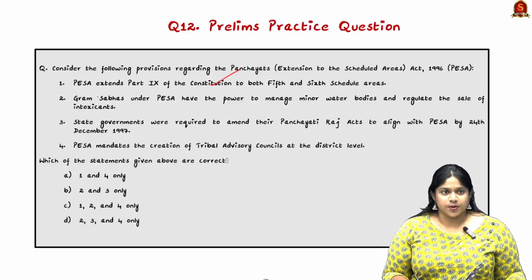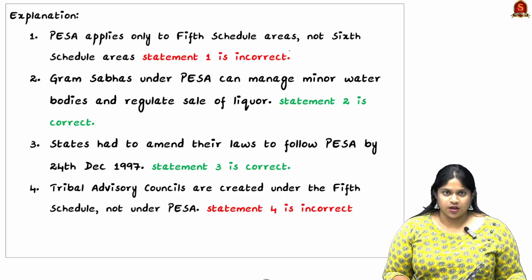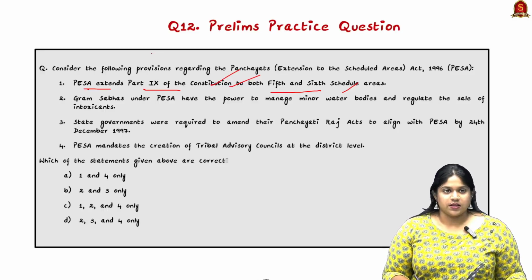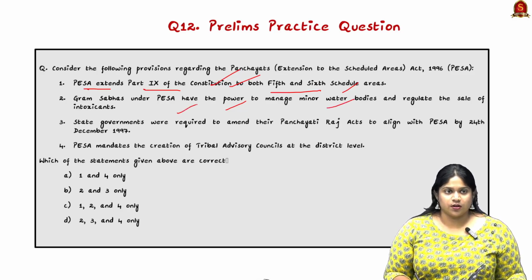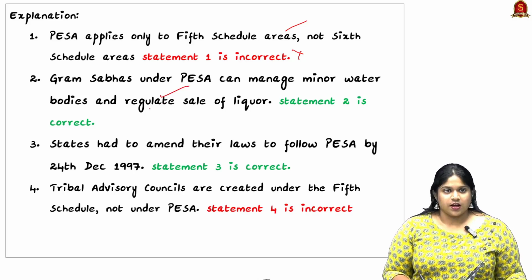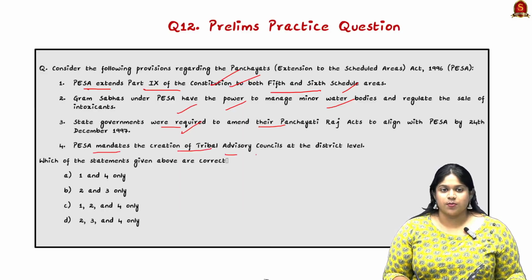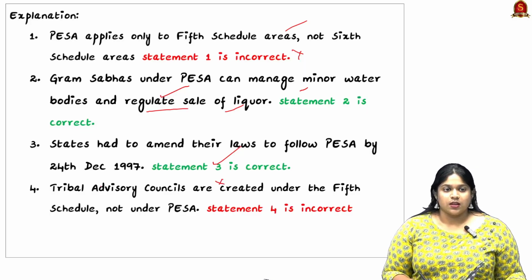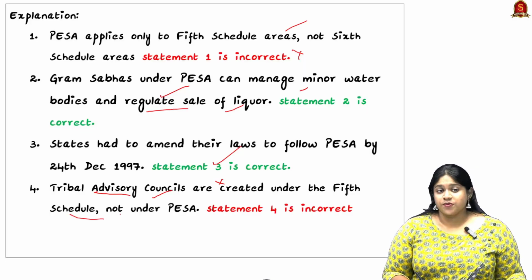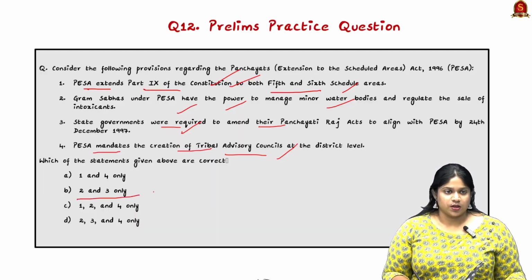Now looking into the prelims practice question: PESA extends to both 5th and 6th Schedule areas? No, only the 5th Schedule. Next, the Gram Sabha has the power to manage minor water bodies and regulate the sale of intoxicants, and that is right. They can regulate the sale of liquor and manage minor water bodies. Next, state governments were required to amend their Panchayati Raj Acts to align with PESA by 97, and that is also right. PESA mandates the creation of tribal advisory councils at district level? No, the tribal advisory councils are created under the 5th Schedule and not PESA. So only 2 and 3 are right.